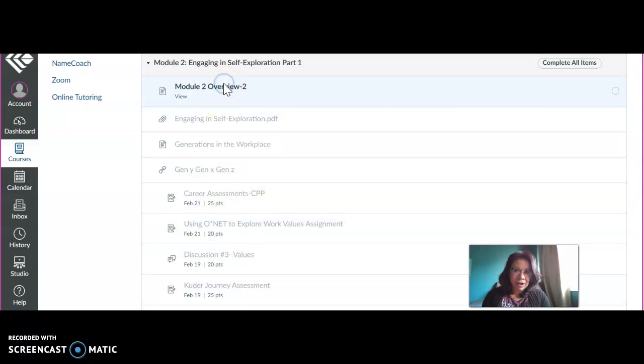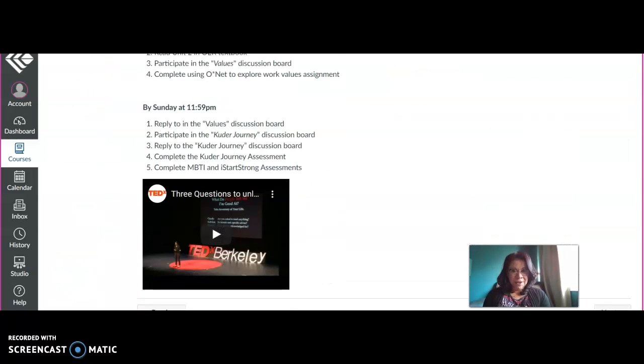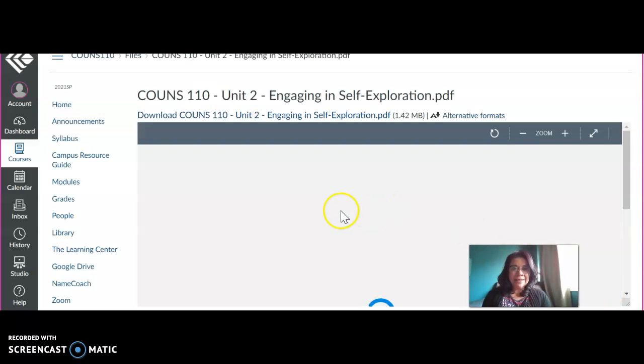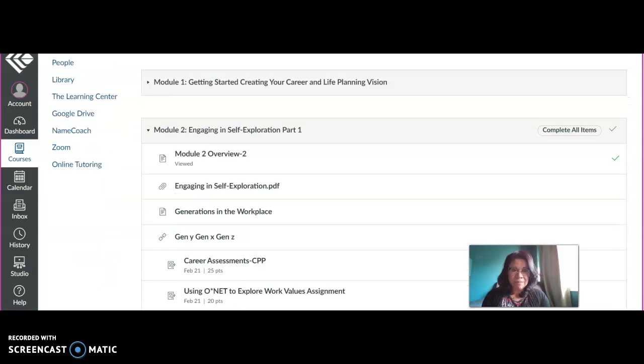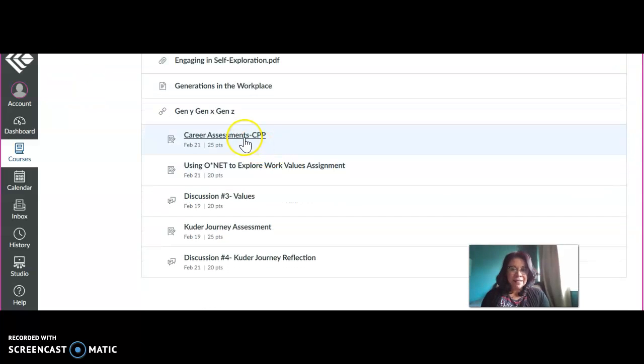Okay, so we will click on Module 2, the overview, which will be the first page in the module. You'll need to read the page, watch the video, click on Next to go to the next page, and then so forth. You're going to want to do that for all of the pages in the module. And then eventually you're going to be able to access the assignments for the week.